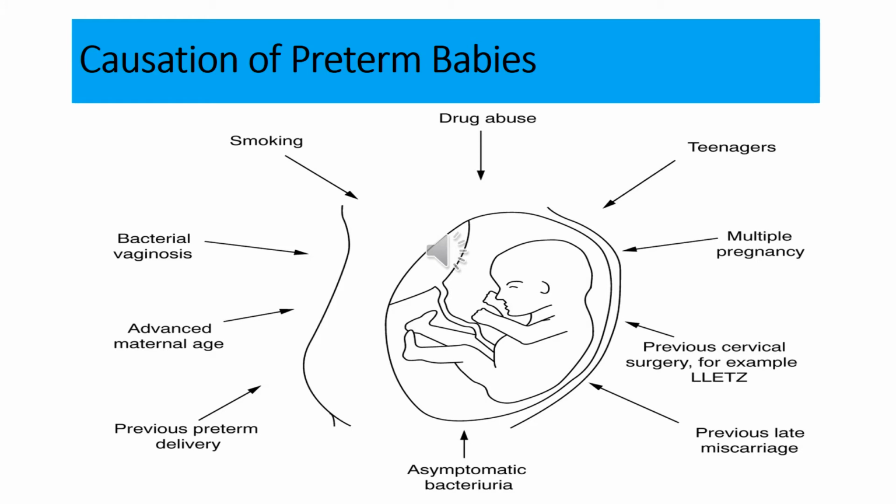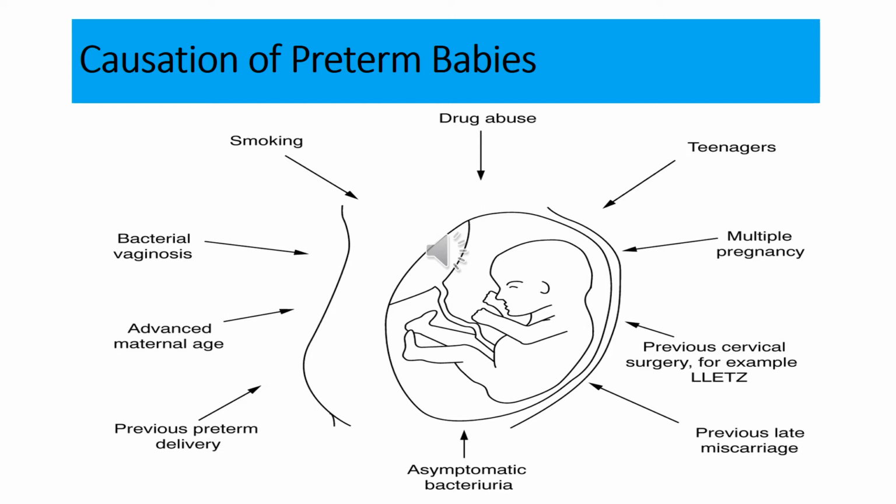Preterm birth is a syndrome which has two subtypes. Number one is the spontaneous preterm birth. In spontaneous preterm birth, there is early rupture of membranes and spontaneous onset of labor. The other subtype is the provider initiated preterm birth, which is the induction of labor or elective section before the 37 completed weeks of gestation for any maternal or fetal indication, which can be urgent or can be due to other non-medical reasons.